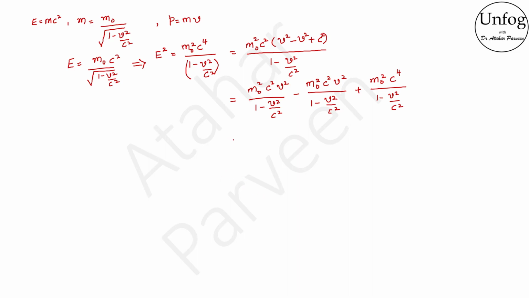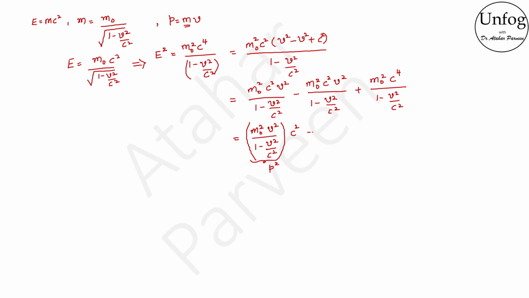Now this, if you see carefully, if I remove c square and write the other terms in the bracket as m naught square v square by 1 minus v square by c square, into c square, this term is going to be the momentum. If I just substitute the value of m here, I am going to get this term here. So this will be my momentum and I will have a square on this.